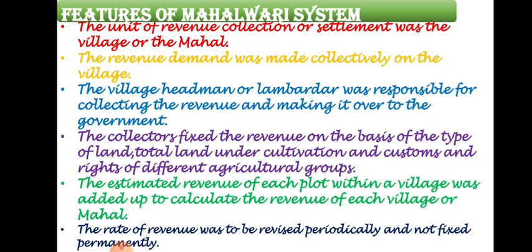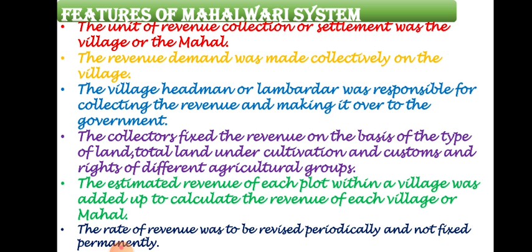Okay. Now the next one is, let's have a look at the features of the Mehelwadi system. First of all, the unit of revenue collection or settlement was the village or Mehel. Village means one village and Mehel is known as a group of villages. So in the permanent settlement, revenue was collected from an individual person, but in Mehelwadi it is collected from the Mehel, a group of villages or a village together.